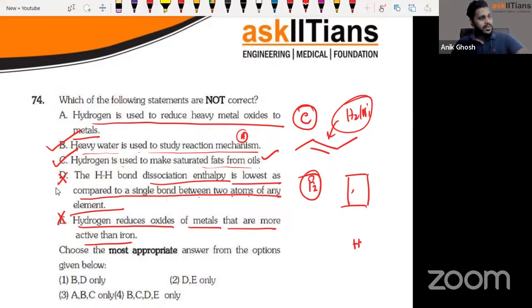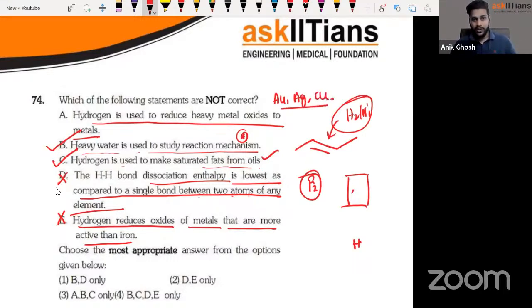Okay, guys, there is something that I mistook actually. I thought this particular statement was not coming from what we do in reality. See, in the chapter isolation of metals, we learned that carbon is the thing that is being used in reality, not hydrogen, right? But this question is not asked from that point of view. This question asks whether hydrogen can reduce or not. So you know that heavy metals like gold, silver, platinum are what they're talking about.